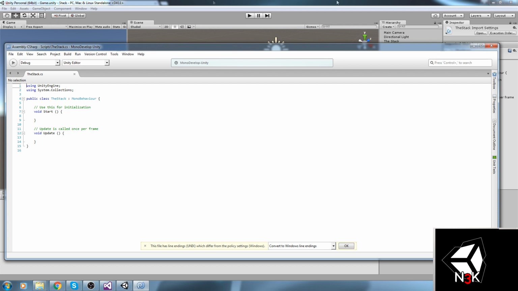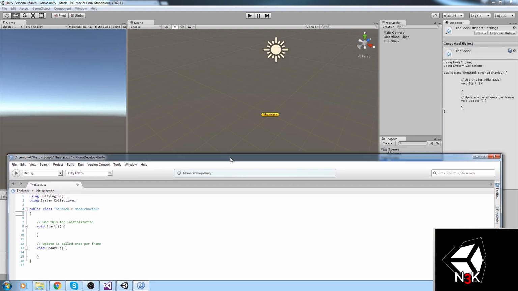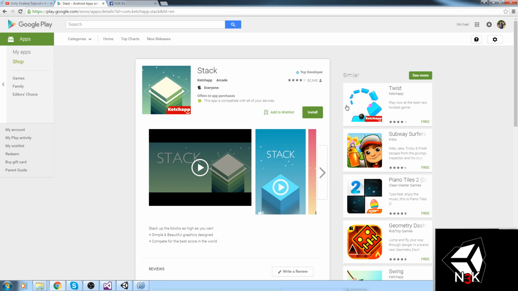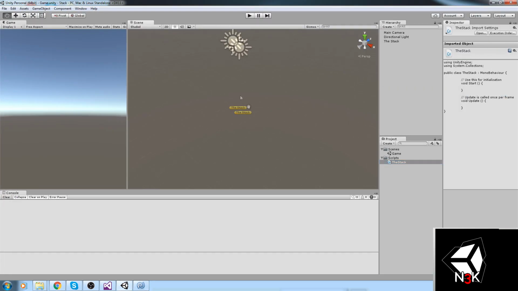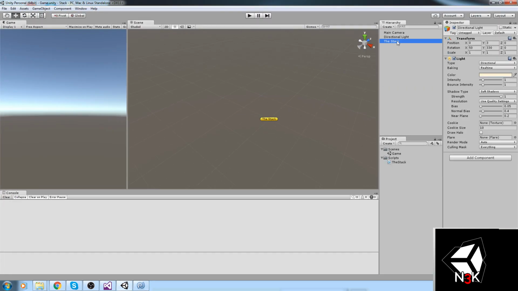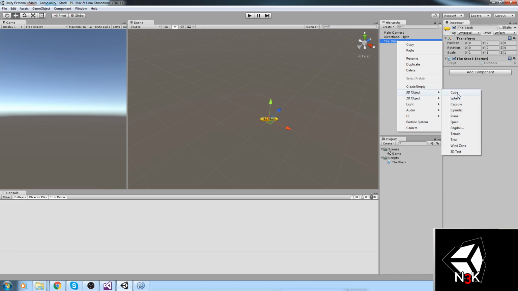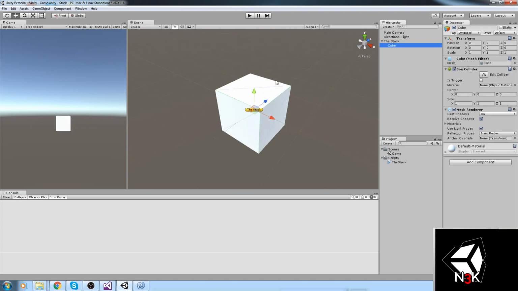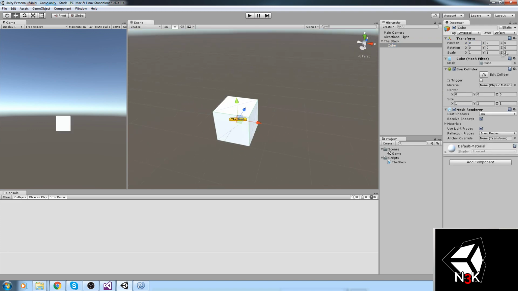Okay, so let's think. The first thing we need is blocks, right? Let's go ahead and just get some blocks. What I was thinking about doing actually is having them already spawn on our object. So I'll just go ahead and instantiate some cubes. Say 0, 0, 0. And let's go with, how many do they have in the game?